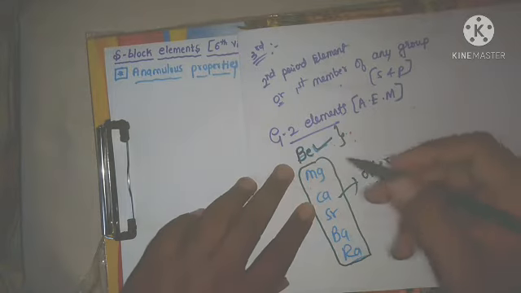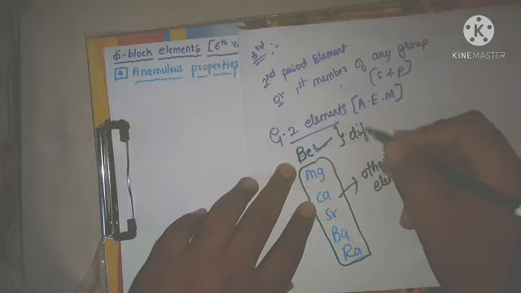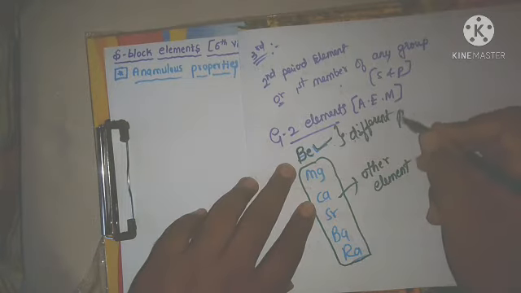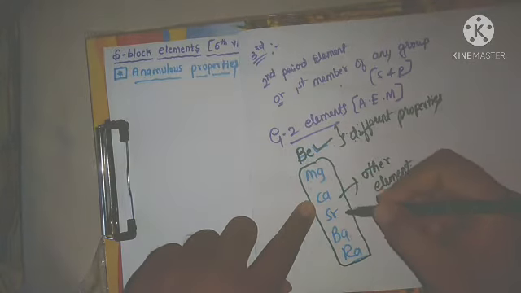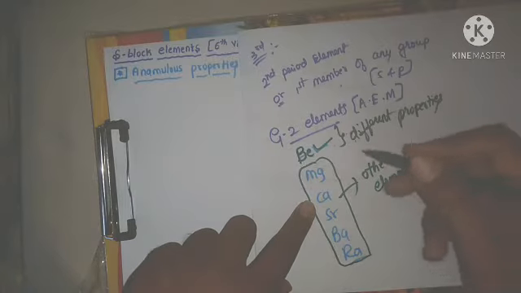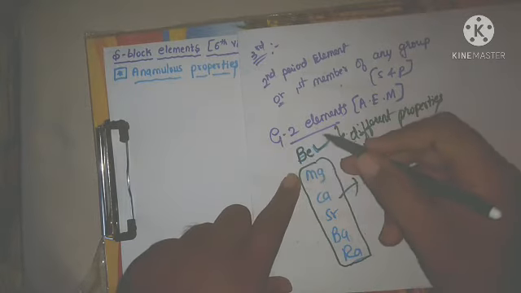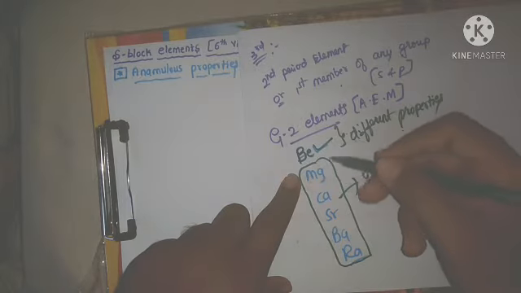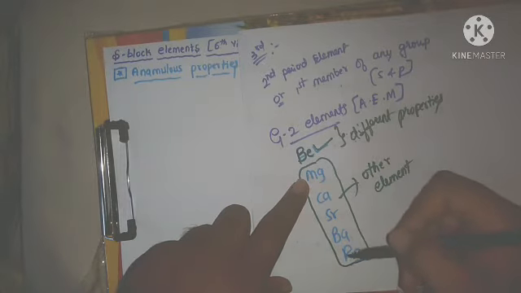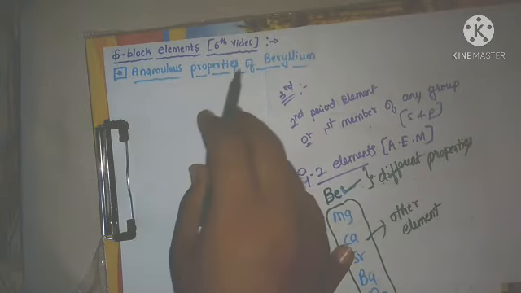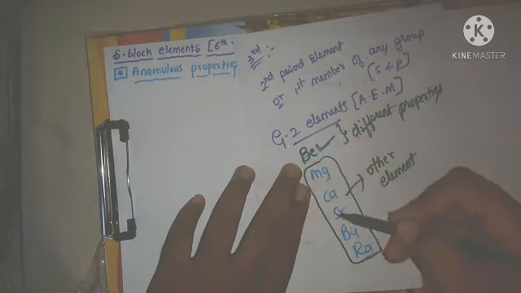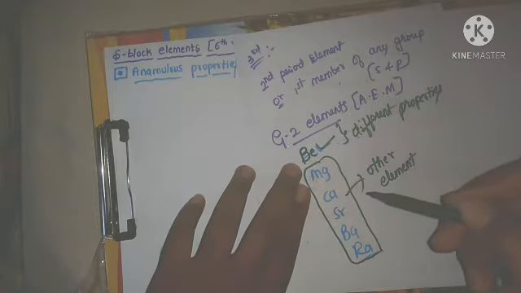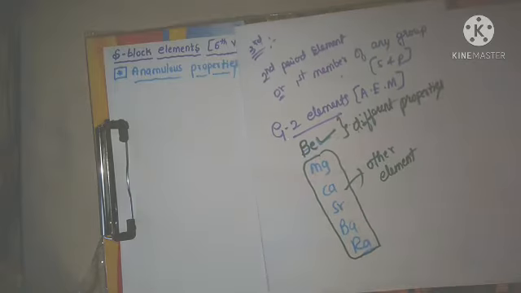Beryllium shows different properties than magnesium, calcium, strontium, barium, etc. That is the concept, anomalous properties of beryllium. What are the different properties of beryllium compared with the other elements in the same group, that we are studying here. Now already we have discussed the reason.